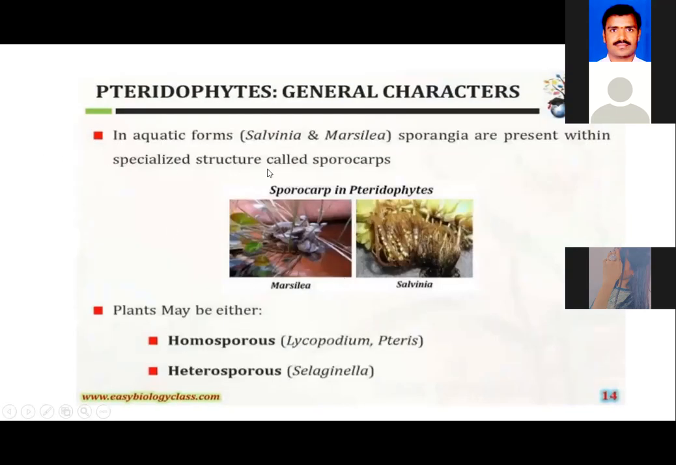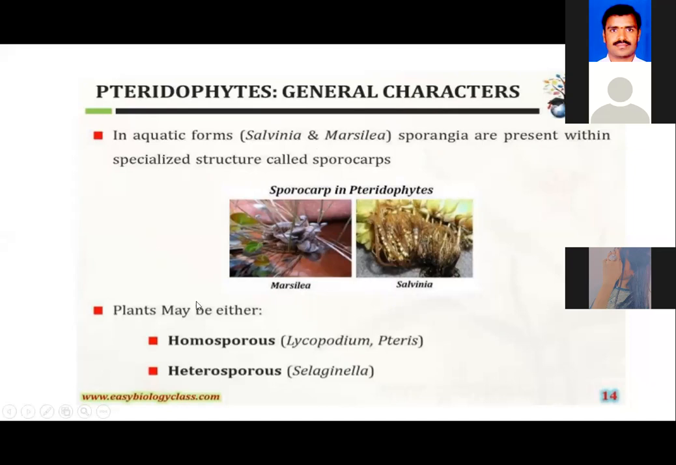Now, in the aquatic forms we talked about, like Salvinia or Marsilea, the sporangia are present within specialized cup-like structures. We call them the sporocarp. So, in order to protect the sporangia from the water currents or from the tides, they are developed in cup-like or reproductive fruiting body-like structures. We call them sporocarps. The examples are Salvinia and Marsilea.